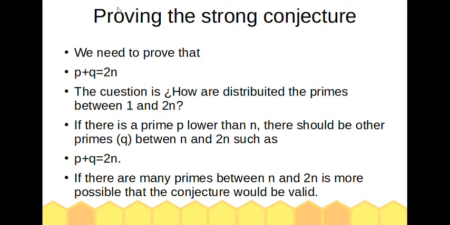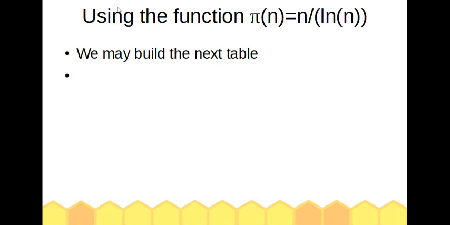The question is, how are the primes distributed between 1 and 2n? If there is a prime P lower than n, there should be another prime Q between n and 2n, such that the conjecture would be valid. If there are many primes between n and 2n, it's more possible that the conjecture will be valid. Using the function that is used to count the number of primes below n, we may build the next table.